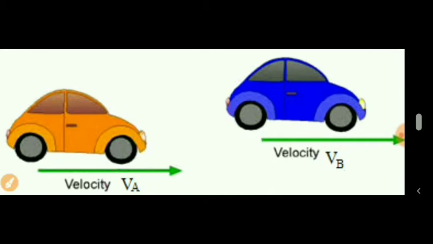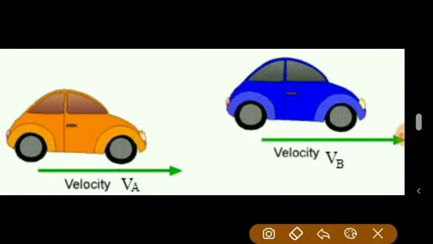Now students, suppose the velocity of blue color car is 20 km per hour and the orange color car is moving with 30 km per hour. Then with respect to car A, what is the velocity of blue color car?